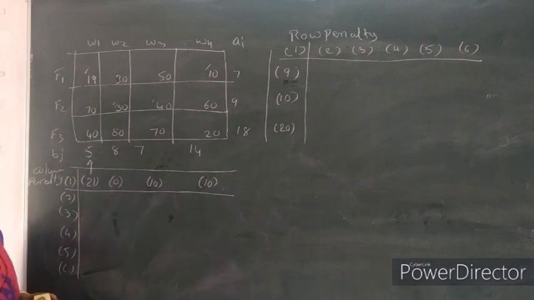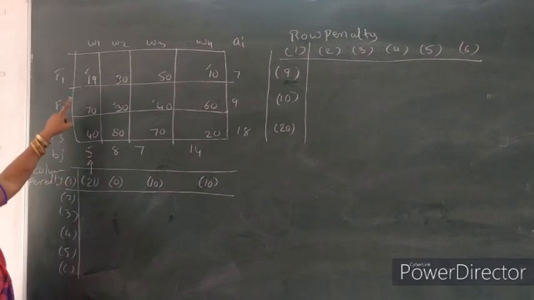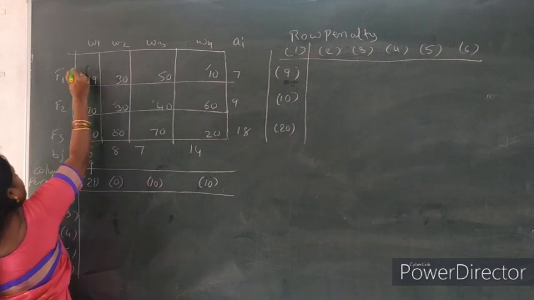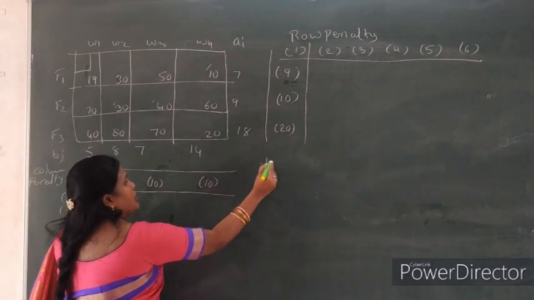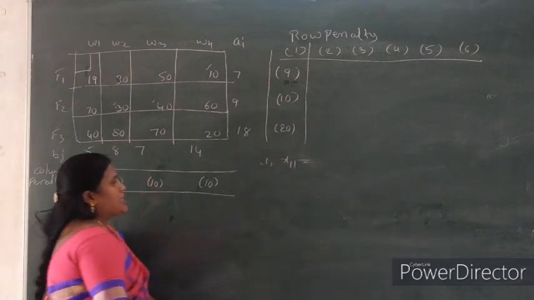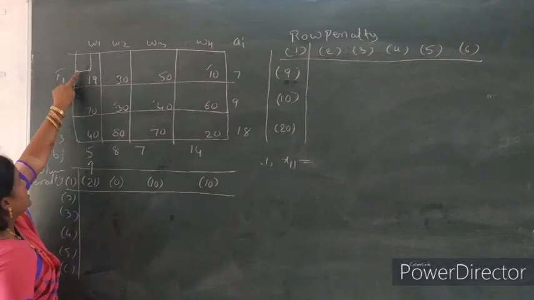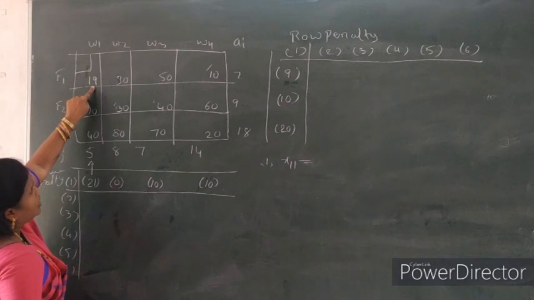Entering into the first column. So first column, what is the minimum value here? 19 is the minimum. So here, first column x11. X11 is the allocation cell. This is called allocation cell. This is called cost value.